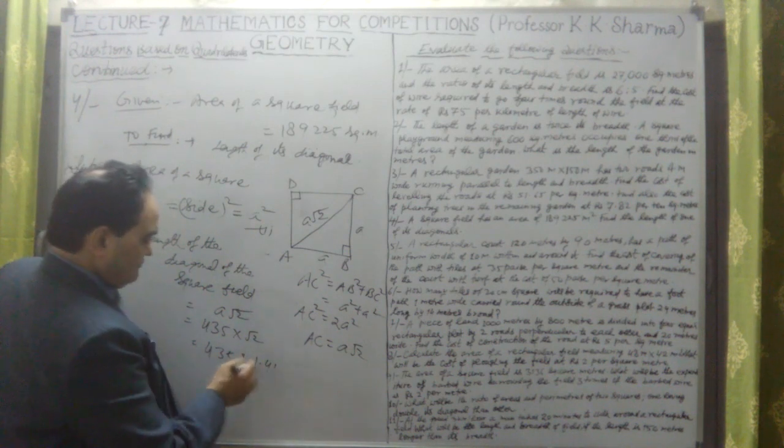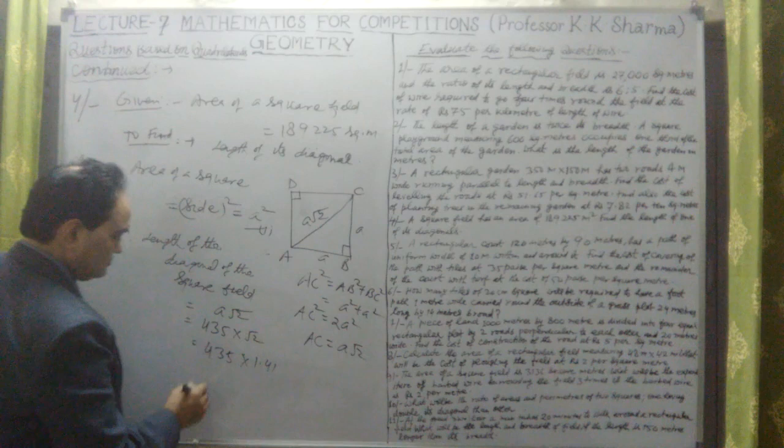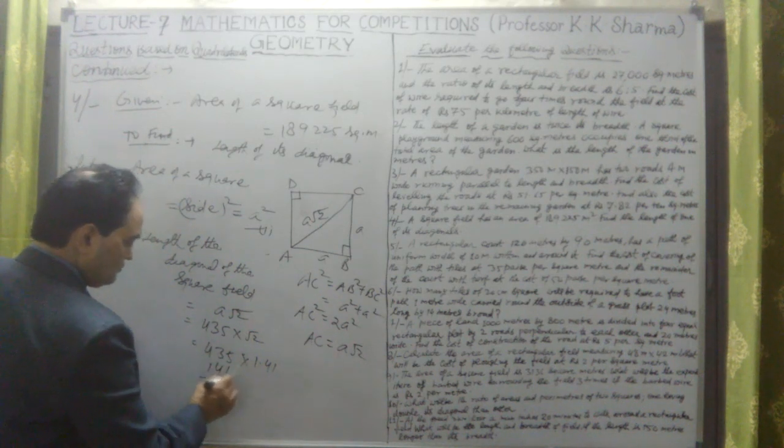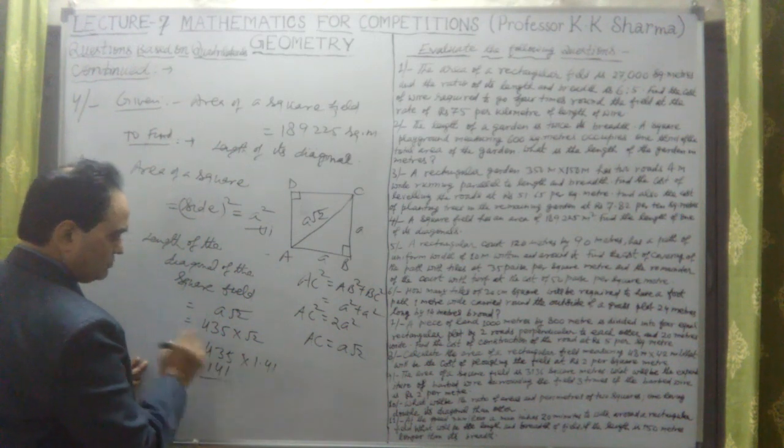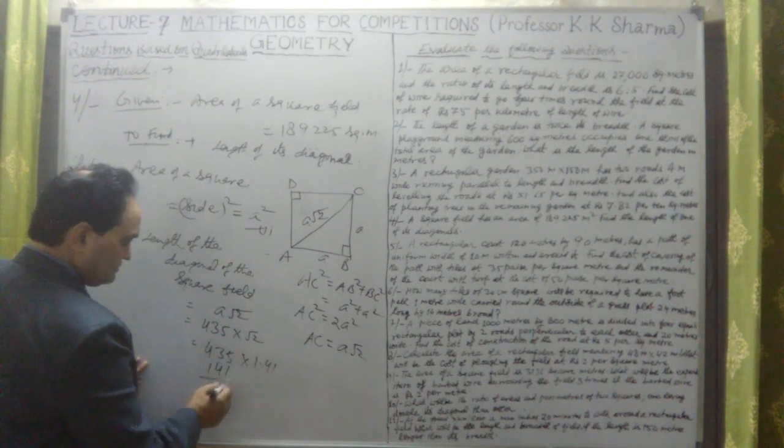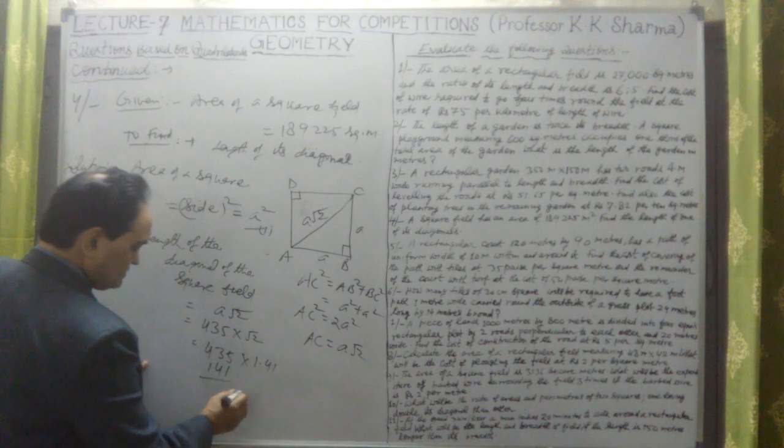1.412, or okay, only 1.41. Let me take a 3-digit number. So multiply 1.41, 1.414, but let me take only a 3-digit number. Multiplying this: 5 times 1 is 5.